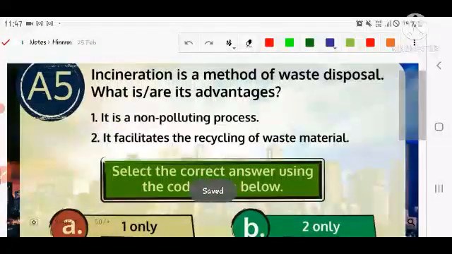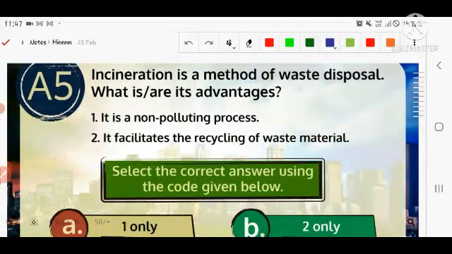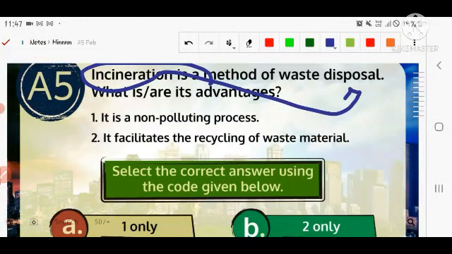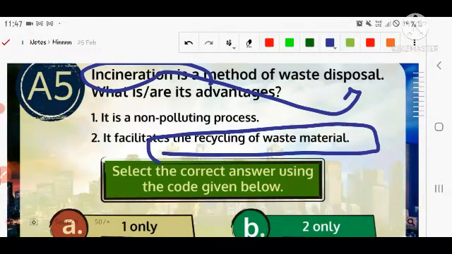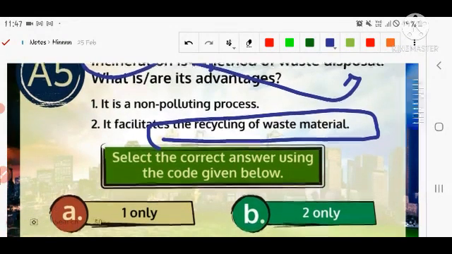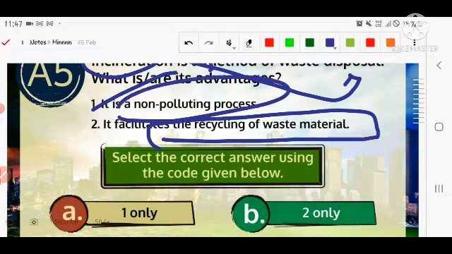Let's see the next question. Next question is related to the environment section as usual. Which of the following is an advantage of incineration in waste disposal? What is the advantage of the whole process? It facilitates recycling of waste material. That is correct, because it requires dry waste so that they can convert it into energy, but the wet waste can be recycled here, and many things from this waste are used for recycling purposes and given back to the original company. Is it a non-polluting process? No, pollution does occur here.